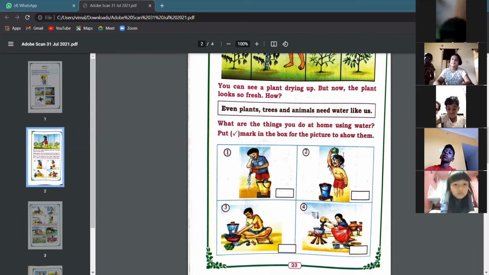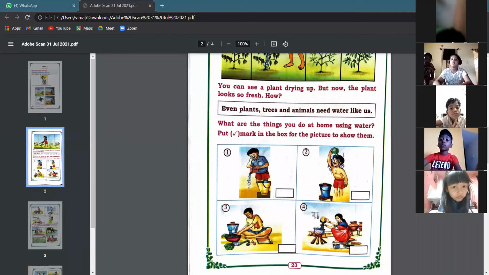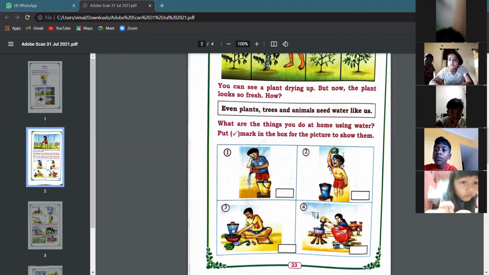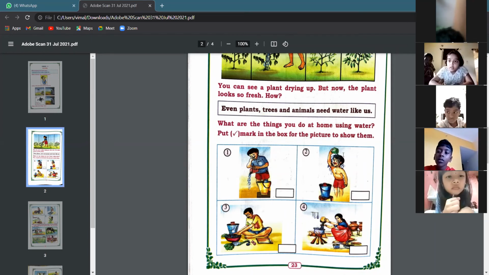We'll just see here. Okay, the first picture shows that the boy is washing his face. Right, he is washing his face. Probably he's brushed his teeth and now he is washing his face. The second picture shows the boy is using water to take a bath. Okay, and then the third picture shows a man who is washing all the vegetables. Right, before cooking you have to wash all the vegetables, right?